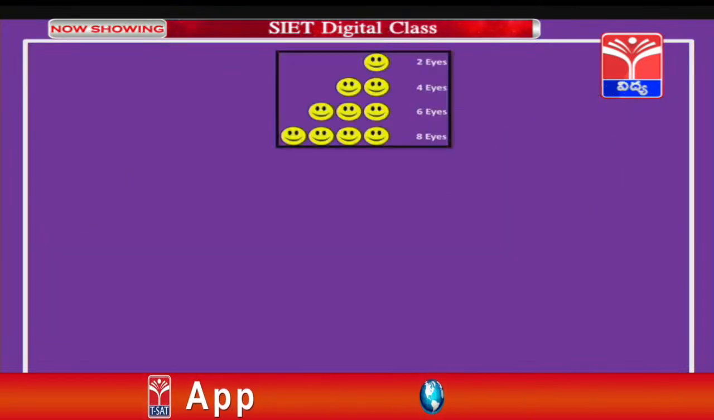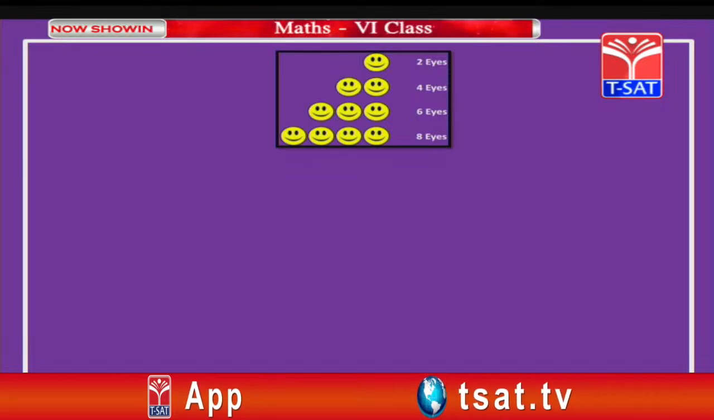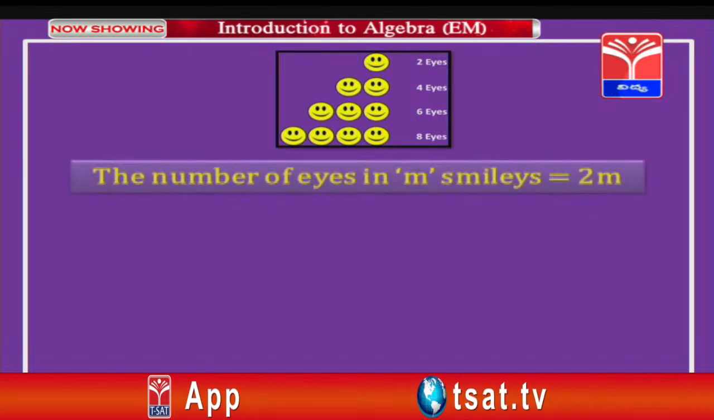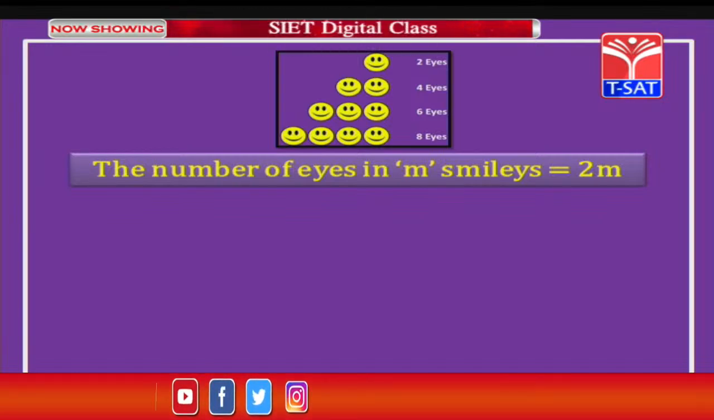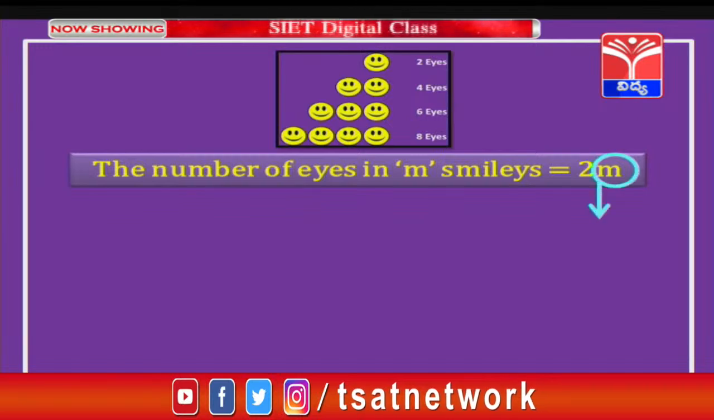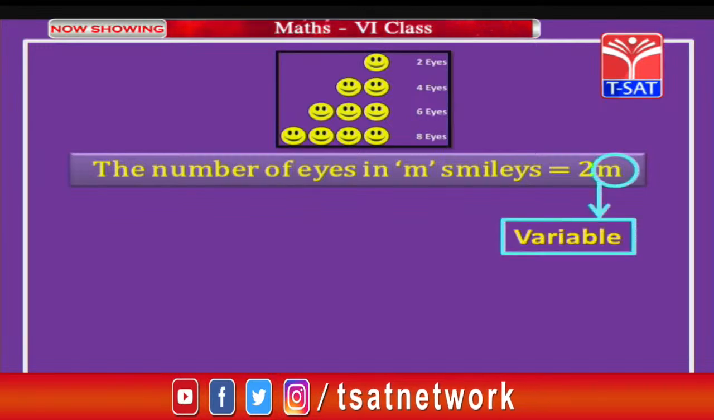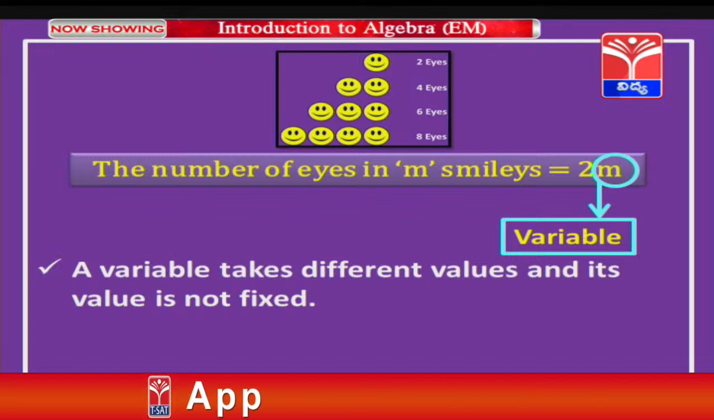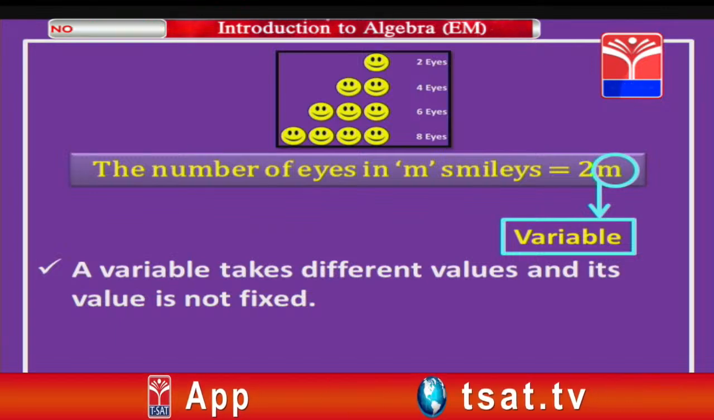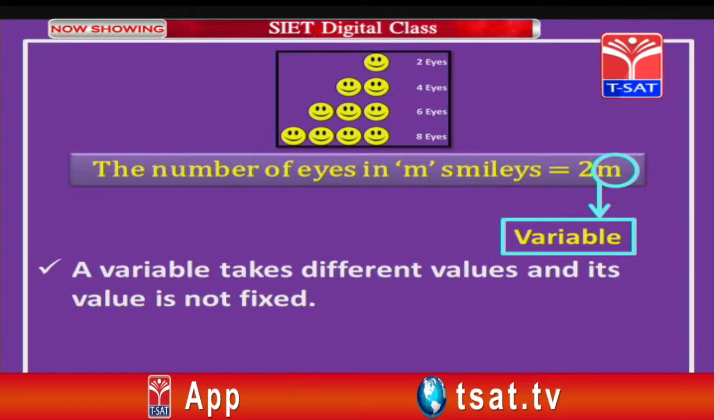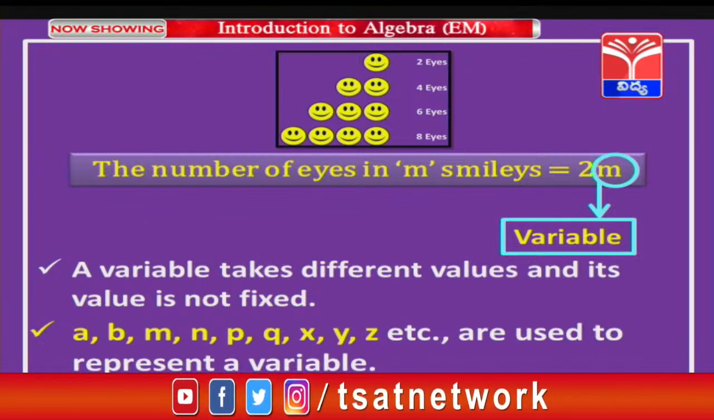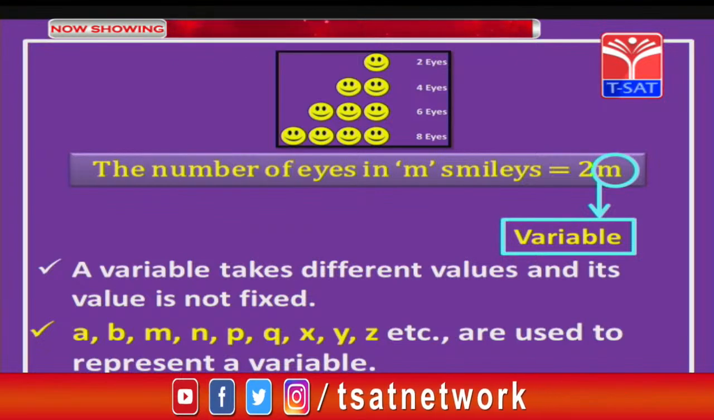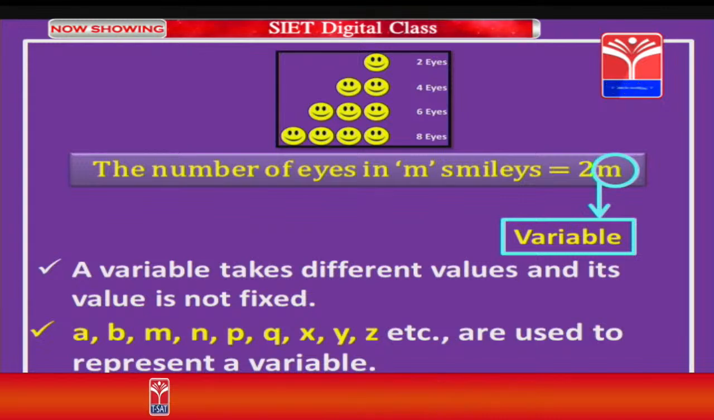Okay children. Now, take a look at the pattern we have just seen. We got the number of eyes in m smileys as 2m, children. Now, this m is called a variable. A variable is a quantity that takes different values and does not have any fixed value, and these variables are represented by any of the letters in the English alphabet. You can use m or a, b, p, q, x, y, any of the alphabet you can use, children.